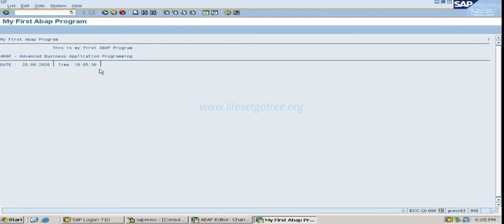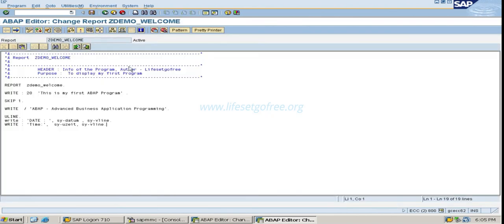Now you can see one more vertical line, but here you see this horizontal line is very big. I want to restrict it only till this one. How can I make it short? U line will just put a horizontal line on the screen from the beginning to the end.